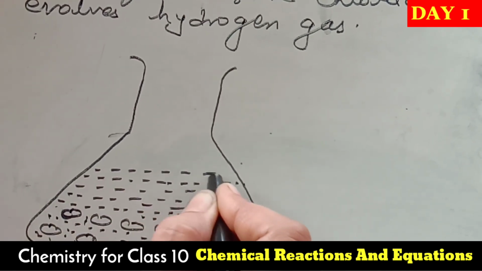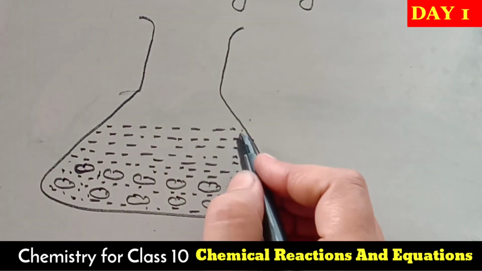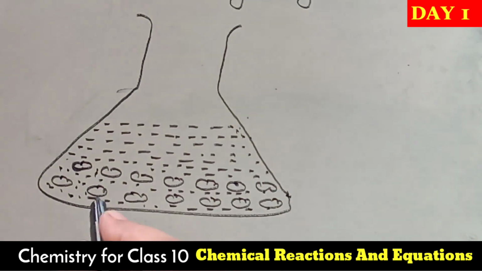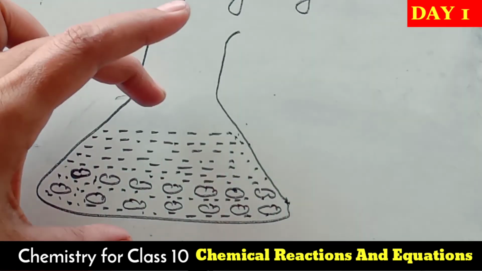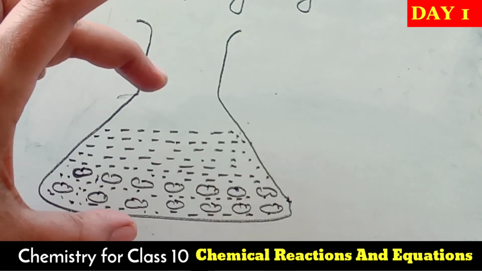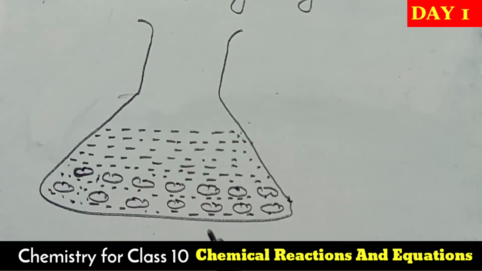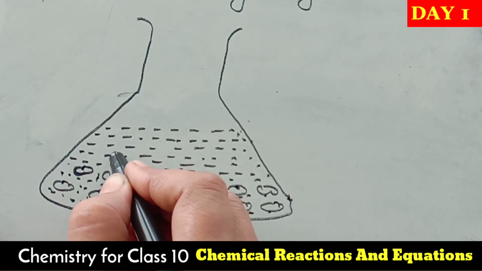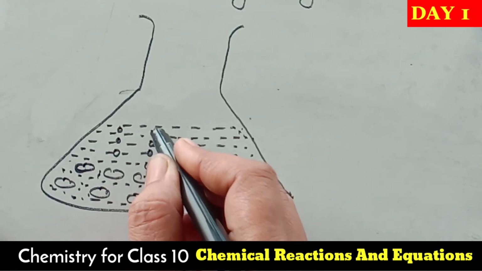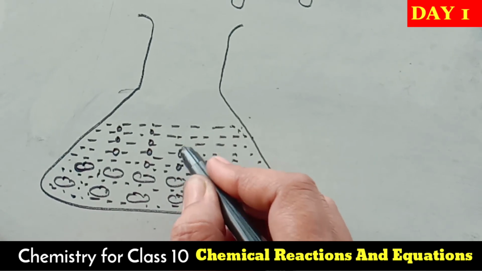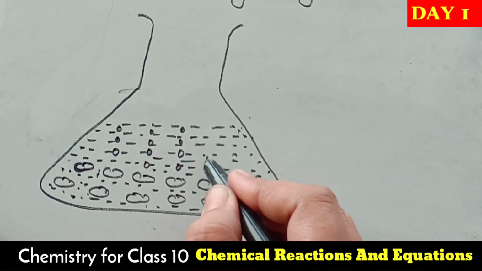We have put in the hydrochloric acid. What happened after putting this hydrochloric acid? The reaction started, and during this reaction, bubbles started to form. We will observe the formation of bubbles.